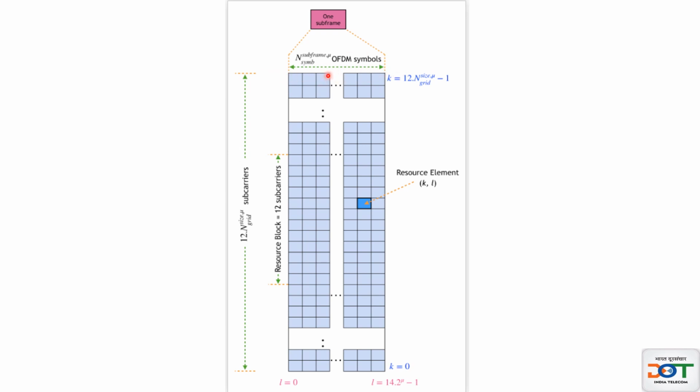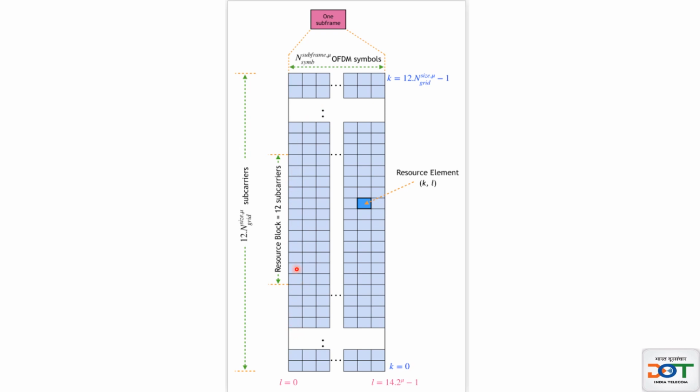But the time duration of every slot will be halved as you move to a higher numerology. So the horizontal side gives you the number of symbols. Every box represents one symbol in time domain on the horizontal side. And what is there on the vertical side?